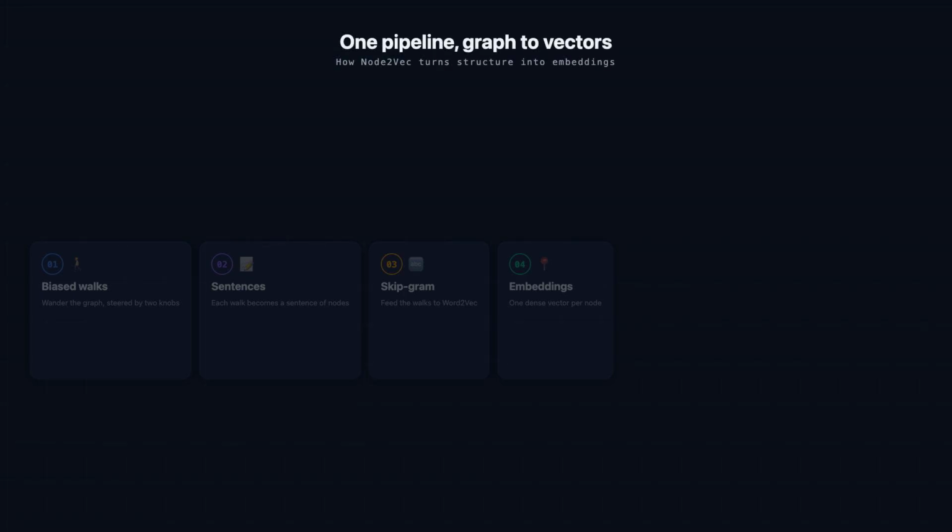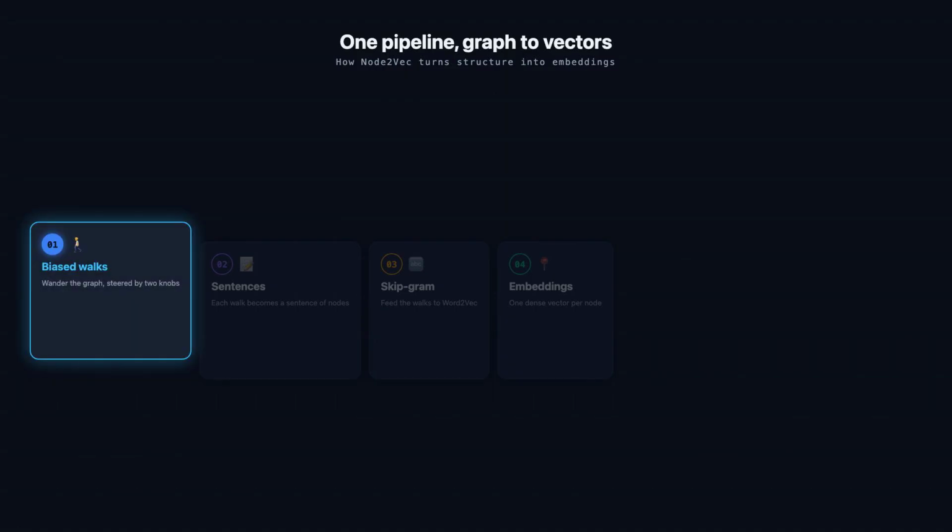The whole method is really just 4 moves, so let us walk the pipeline from the raw graph to a finished embedding. Begin by taking short strolls across the graph. Starting from a node, you wander to a neighbor, then a neighbor of that one, over and over for a fixed number of steps. These strolls are deliberately biased, meaning 2 tunable knobs decide whether you tend to stay close to home or roam far afield, and that choice shapes everything downstream.